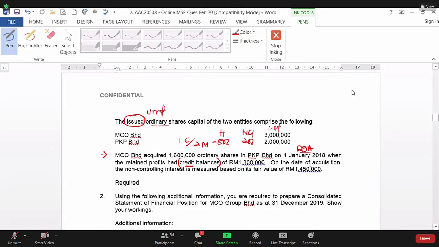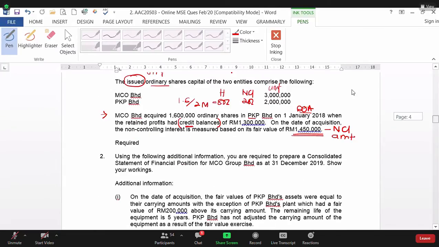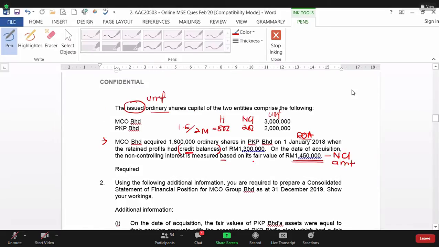1.3 and at DOA the NCI is measured on its fair value. So it's already provided, this is NCI amount. He already gave you the NCI. So what is the option for this question? They tell you what is the option? They tell you already. The option is measure based on fair value. So this is the option 2.